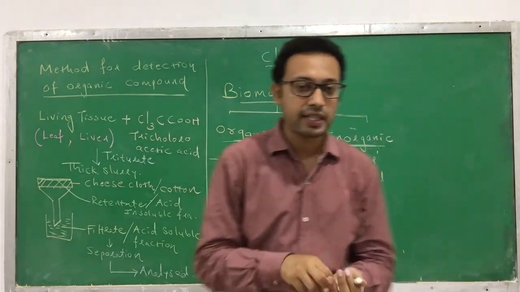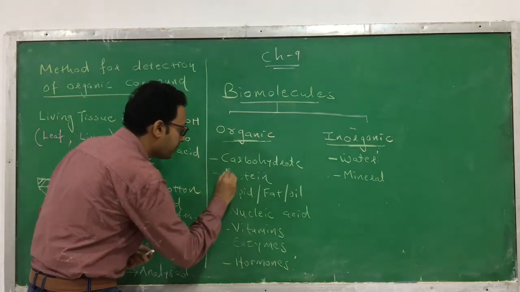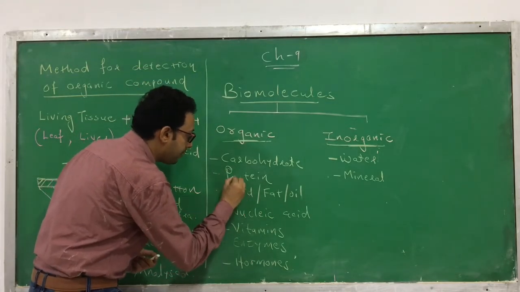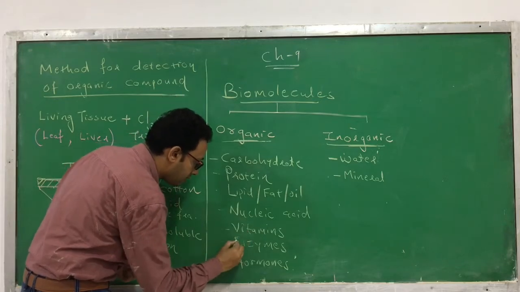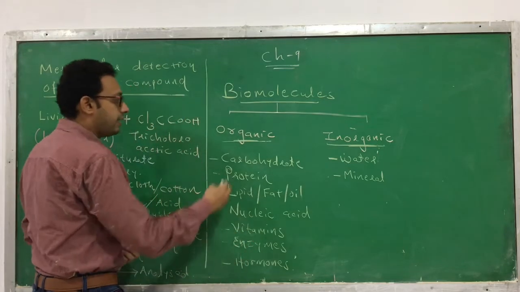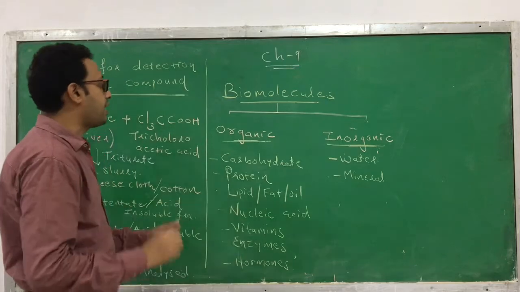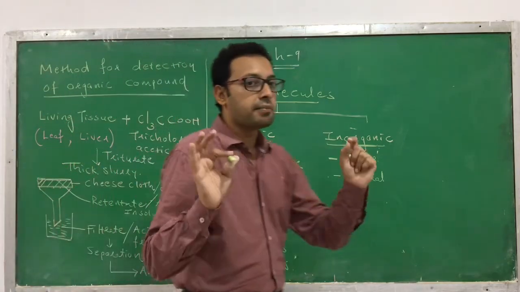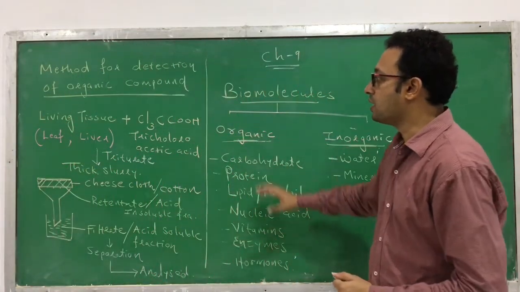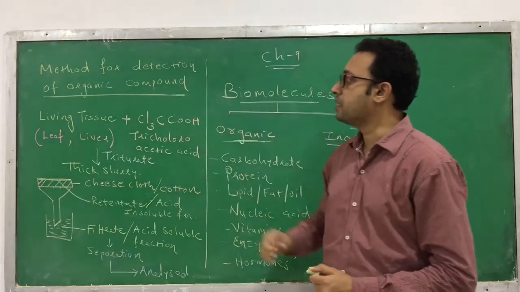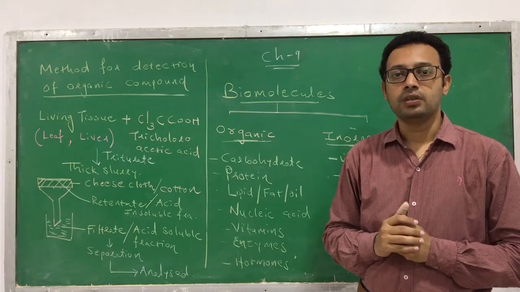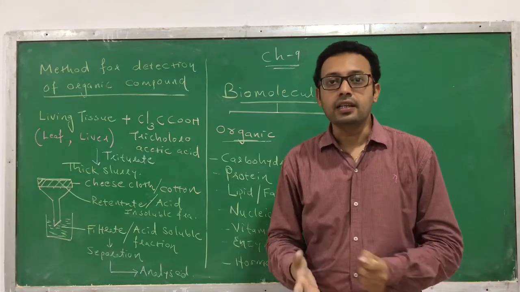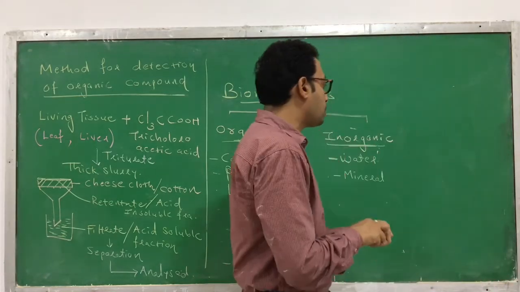Which kind of organic compounds can you find? That is proteins, lipids, nucleic acids, vitamins, enzymes, carbohydrates and hormones. Such types of organic compounds you can find this way. So this procedure can be utilized for determination of organic compounds in a living tissue. Clear? Similarly, the inorganic compounds can also be determined.